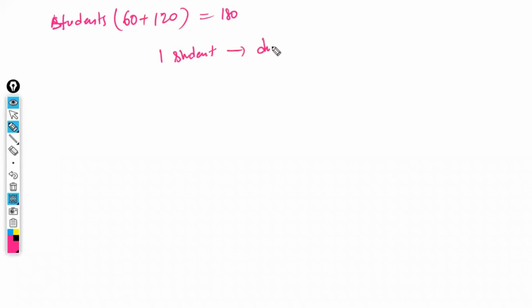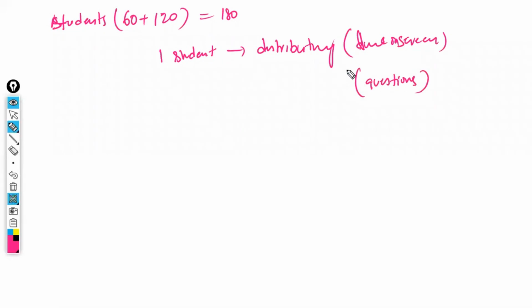This student is disturbing either by drawing lines on the screen, or by asking irrelevant questions in between. If he asks relevant questions on what we are discussing, it is okay. But he asks irrelevant questions.